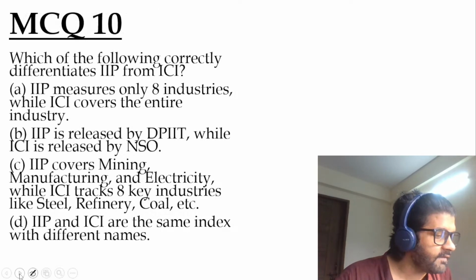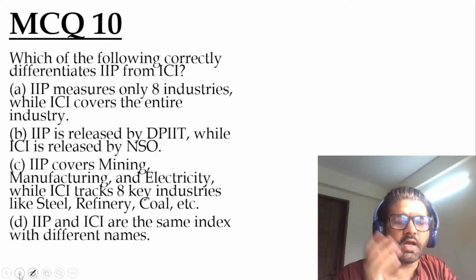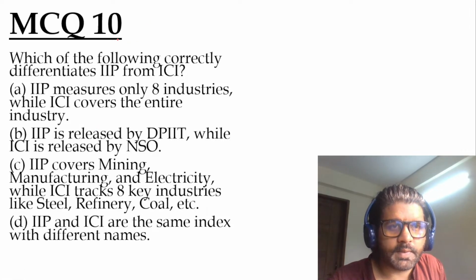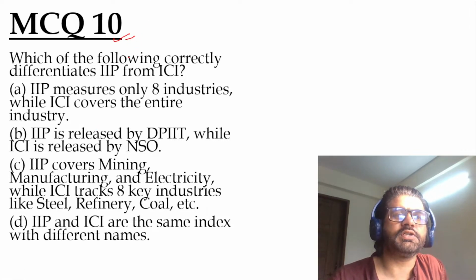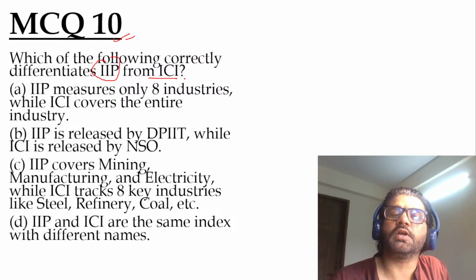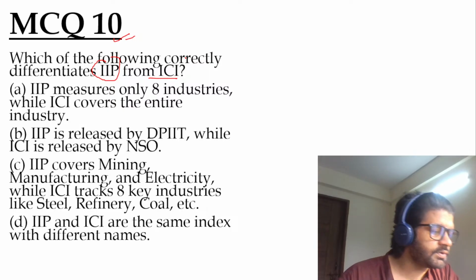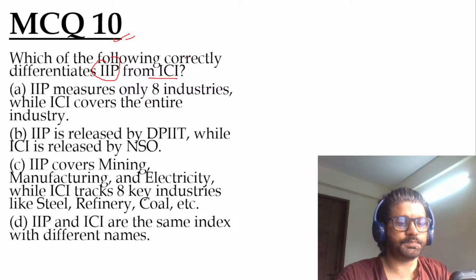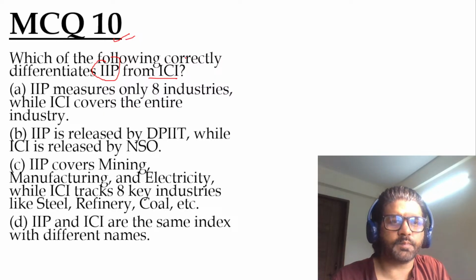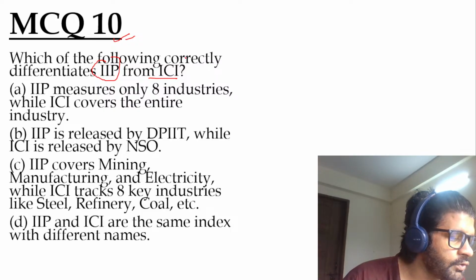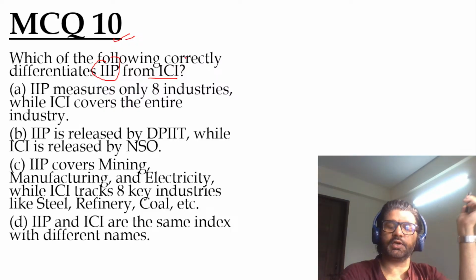So yesterday I gave three MCQs as homework, MCQ 10, 11 and 12. This is MCQ 10, which is related to the difference between the Index of Industrial Production and the Index of 8 Core Industries. What is the basic difference? What is the answer of MCQ 10? I think many of you gave the answer yesterday only.